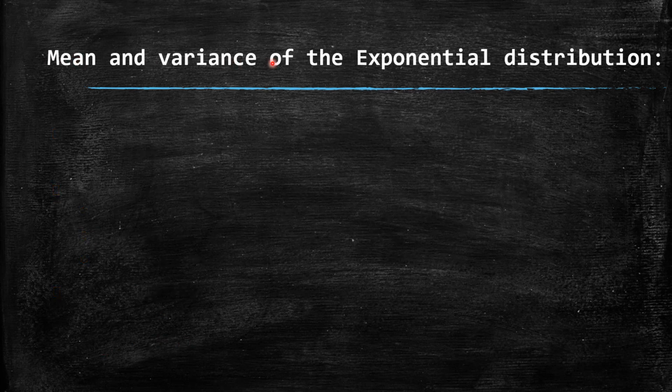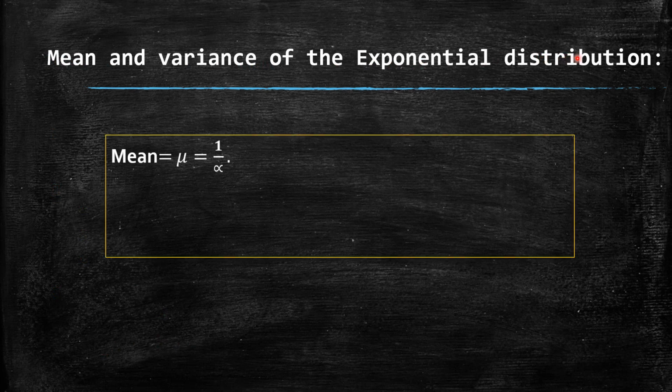Next, we take the mean, variance and standard deviation of the exponential distribution. The mean of the exponential distribution is 1 by alpha, that is, mu equal to 1 by alpha. While defining the probability density function for the exponential distribution, I told you that alpha, which we used in the definition of f of x, is the reciprocal of the mean. So f of x is nothing but, on the positive number line, alpha e power minus alpha x, where alpha, a parameter, is the reciprocal of the mean. So if I know the average or mean of the exponential variate, then I can write the PDF by using the reciprocal of this mean.